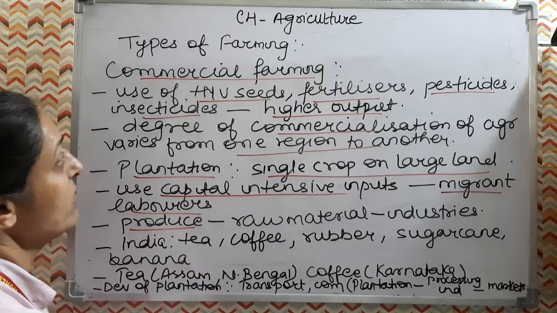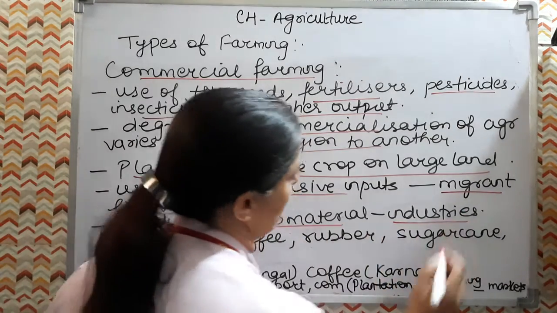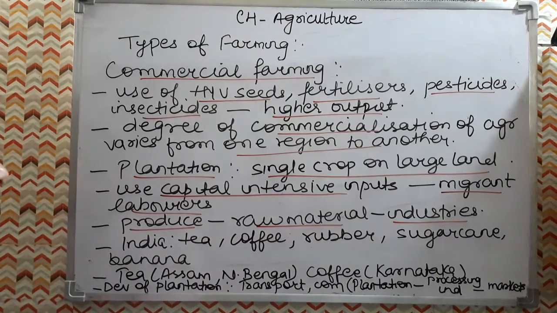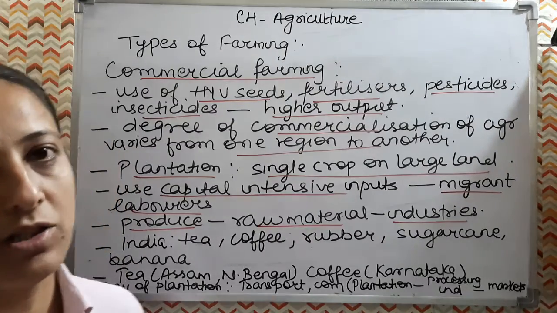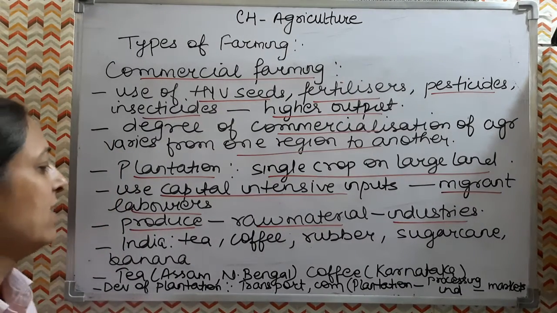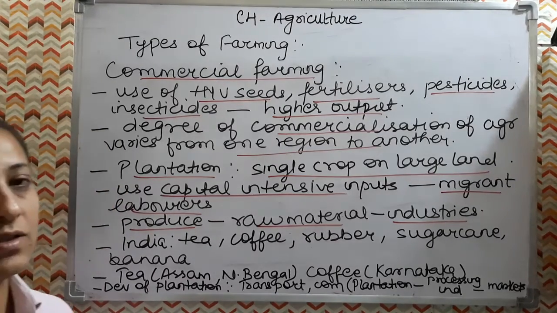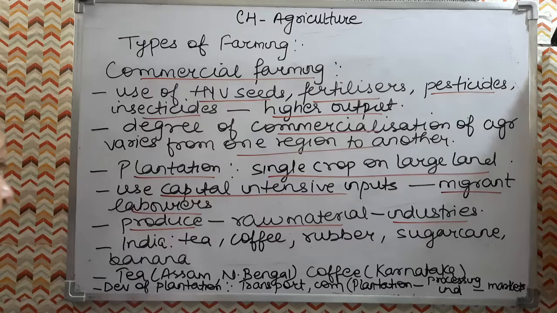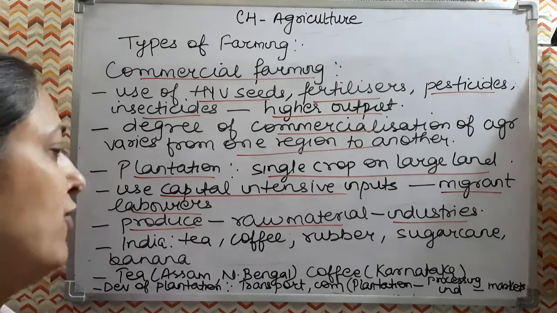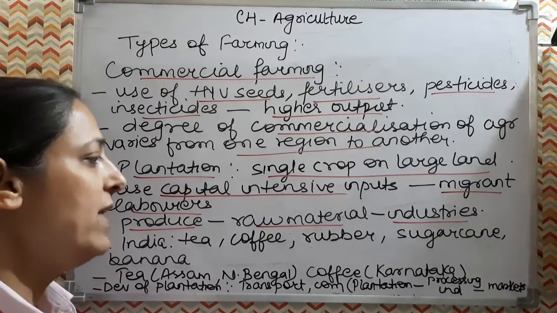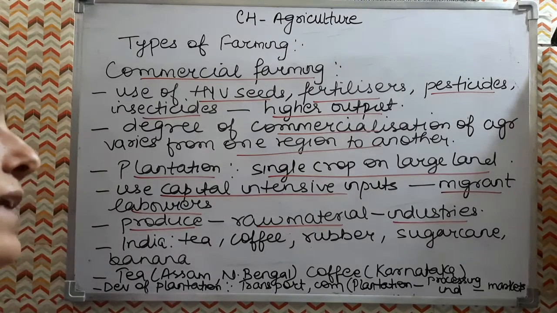So whatever produce is done in the plantations, that is used as a raw material in the processing industries. Like in India, tea, coffee, rubber, sugarcane, banana, they all come under the plantations. And tea, especially in Assam and North Bengal, and coffee in Karnataka, in these states, these plantations are grown widely. And now the well-developed network of transport and communication is very essential to link plantations, the processing industries and the market.